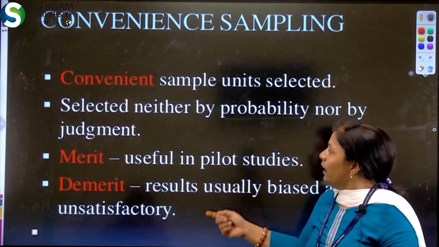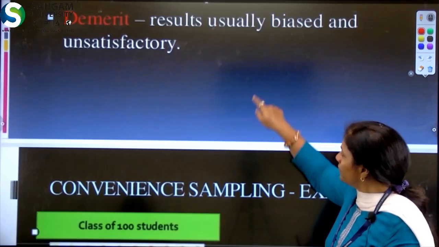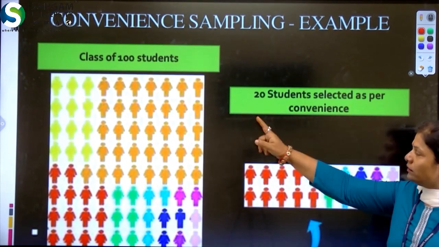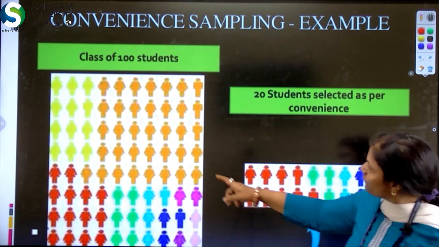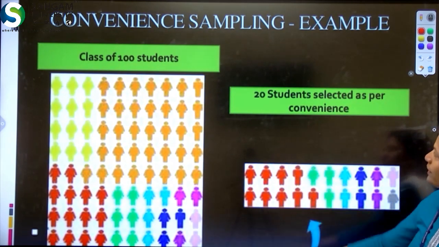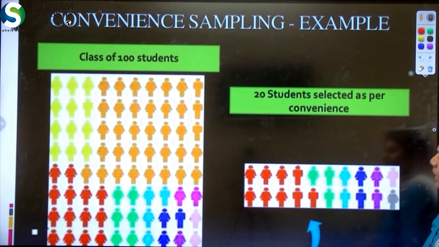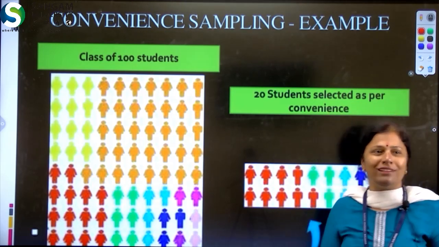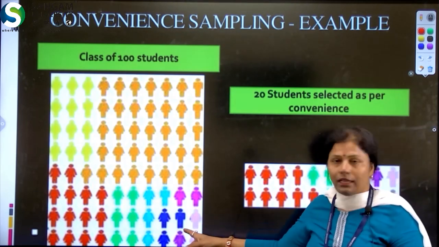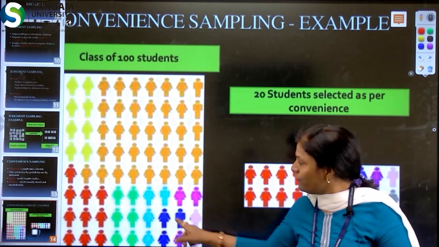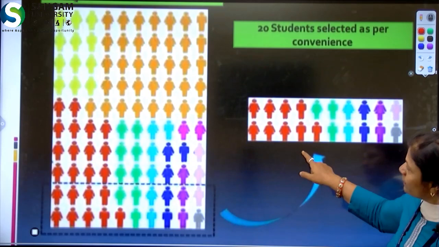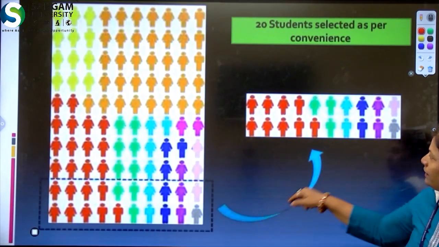So, let us see an example of convenience sampling. Look at this picture. The students are represented in different colors: green, red, yellow, purple and so on. Take a class of 100 students where 20 students are selected as per convenience. Sometimes teachers are not bothered about why we select randomly. If they use convenience sampling, then only the first 2 rows, or the last row, are selected by the teacher, as per their convenience.